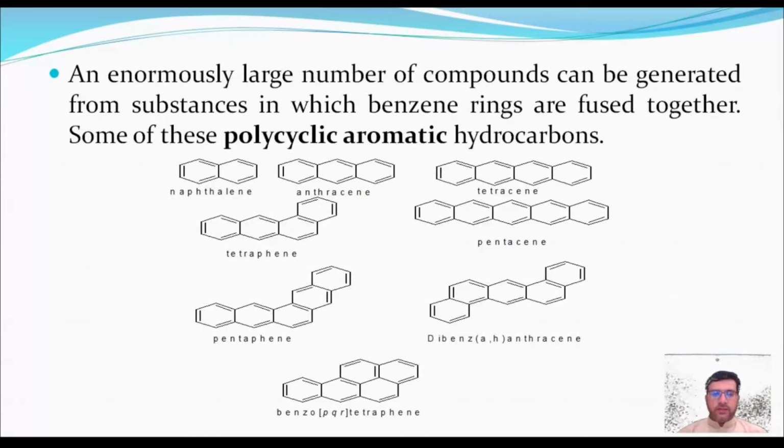Benzene rings fuse together to form polycyclic aromatic hydrocarbons, for example, naphthalene, anthracene, tetracene, tetraphene, pentacene, pentaphene, dibenzanthracene, and benzotetraphene. Some of the compounds with several rings are carcinogenic.